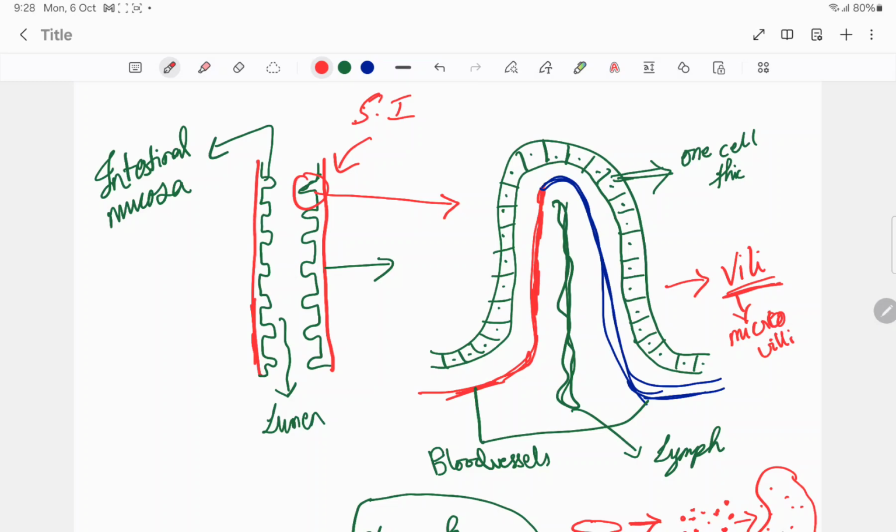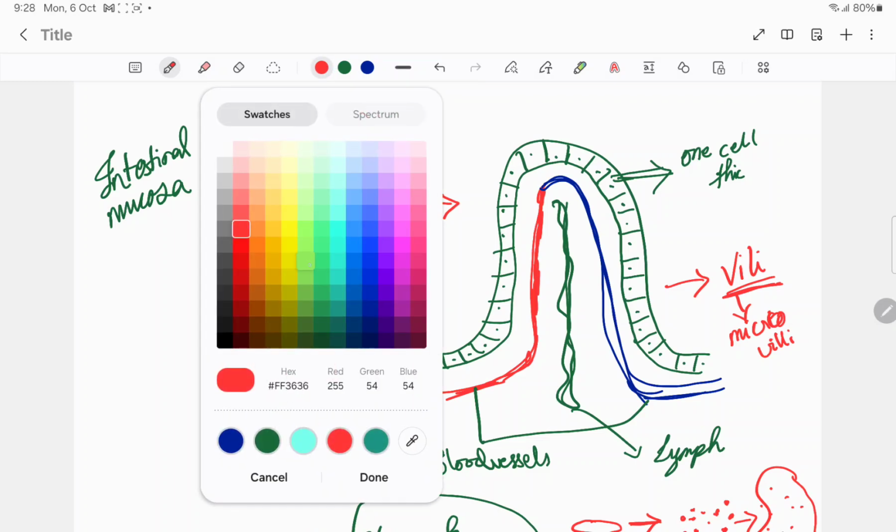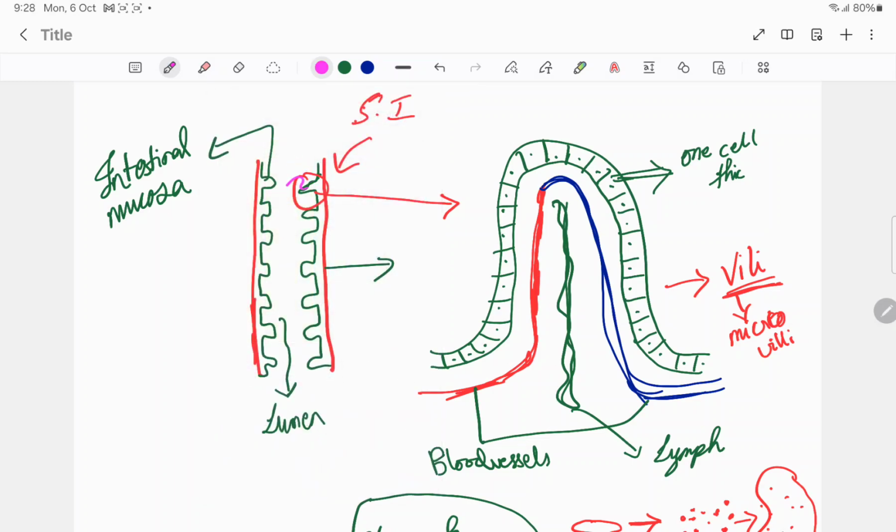So when the tablet goes from the mouth into the stomach, it then comes into the small intestine. Let me take this pink color as the tablet. Now the tablet is reaching this lumen.